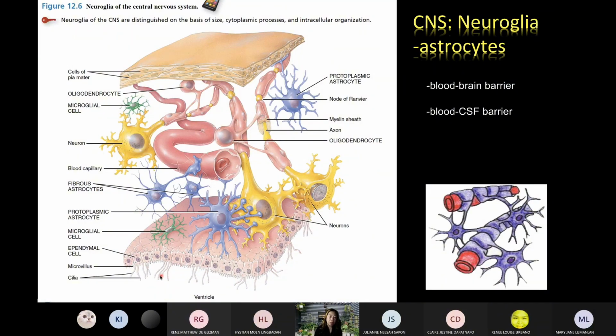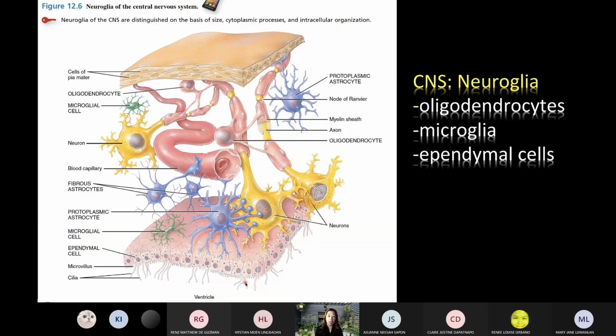And the purpose of the cilia is, diba, they beat. And the beating action of the cilia causes a current allowing the CSF to flow within the brain and the spinal cord. So hindi siya static eh. The CSF does not stay in place. It should circulate kasi this is the one distributing nutrients, gases, removing waste from the entire CNS. So it should also circulate. Kasi nga blood vessels are not found inside the brain and the spinal cord tissue.